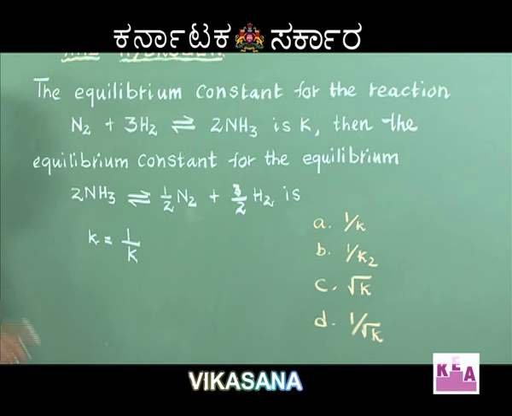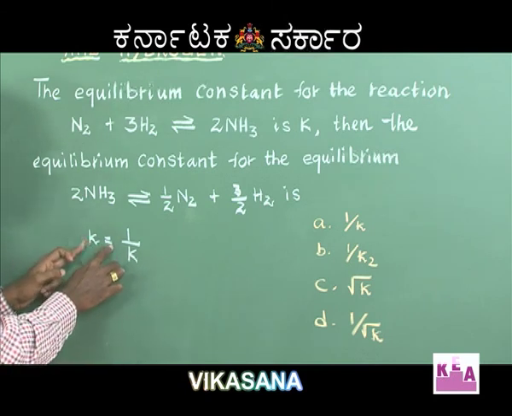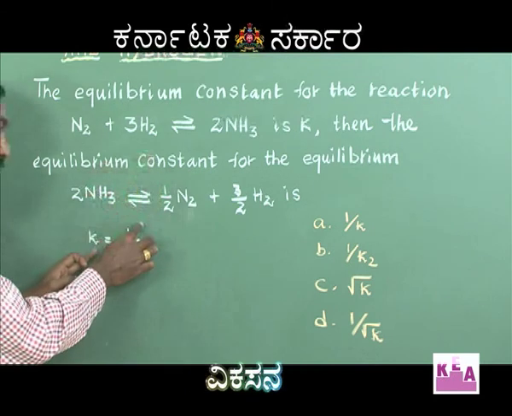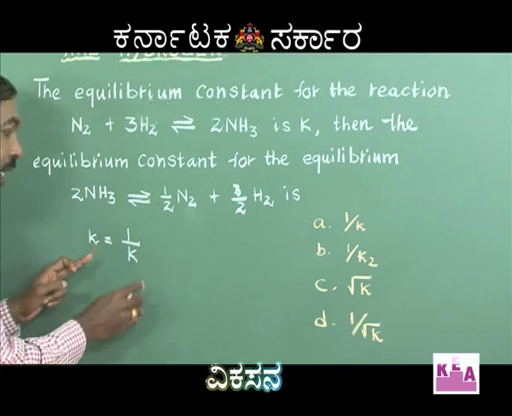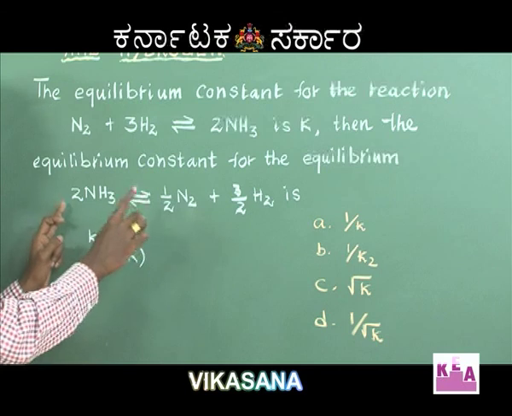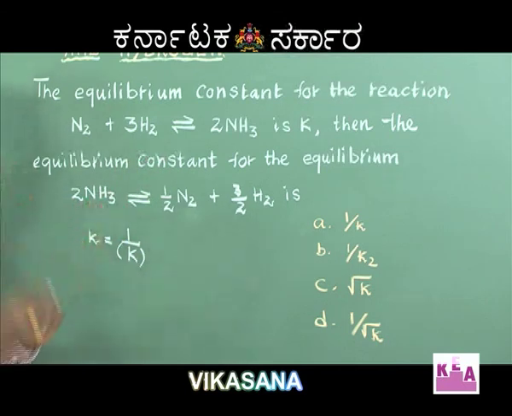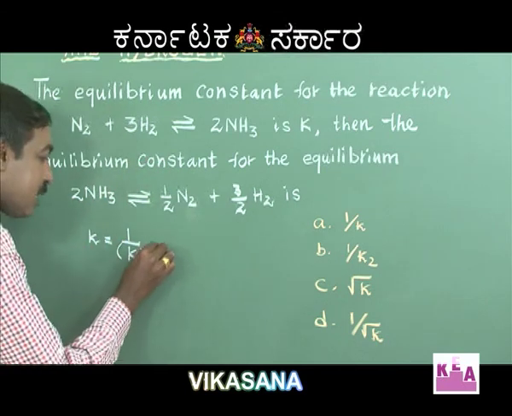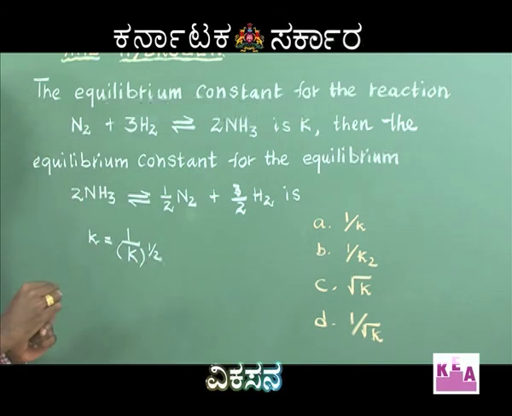Therefore, since I have reversed it, I write it as 1 by K, and since every term is multiplied by a factor of 1 by 2, I raise it to the power of 1 by 2.